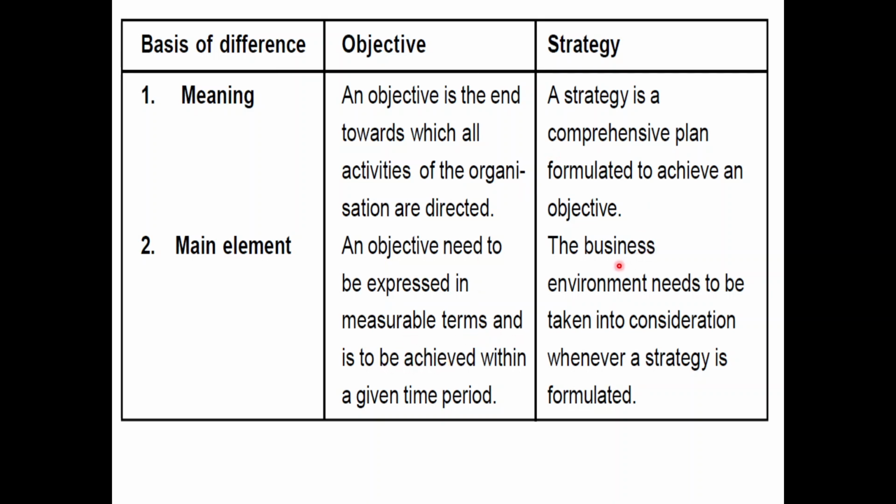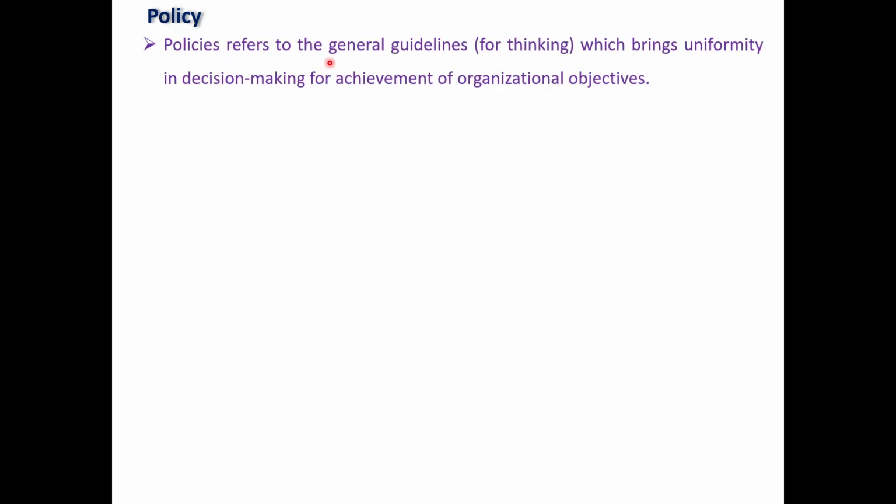But strategy is what? The business environment needs to be taken into consideration whenever strategy is formulated. Our business environment needs to be in consideration. This is the difference between objective and strategy. Then the policy. What is the meaning of policy? Policies refer to general guidelines for thinking which bring uniformity in decision making. Once the policy is decided by the organization according to their organizational objectives, it will be clear to each and everyone.